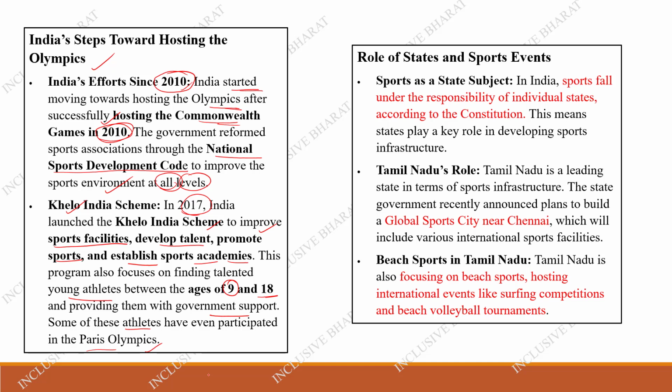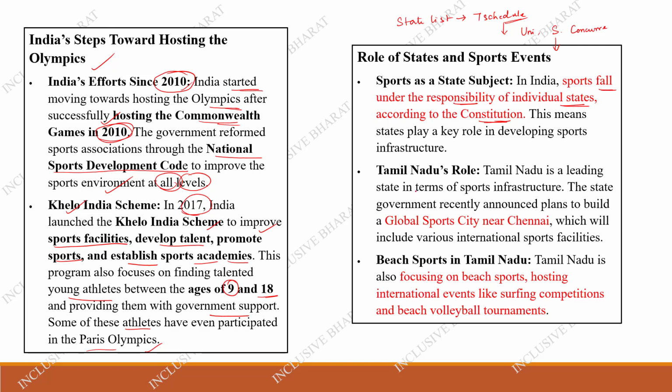So what are the roles of a state in sports events? In India, sports falls under the responsibility of the individual states according to the constitution. So sports comes under the state list. It comes under the state list of the 7th Schedule. Under the 7th Schedule, we have the union list, state list, and concurrent list. So sports comes under the state list.